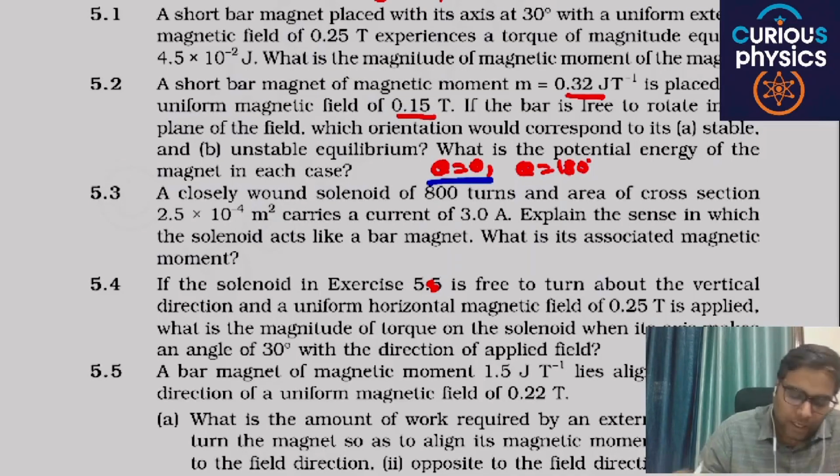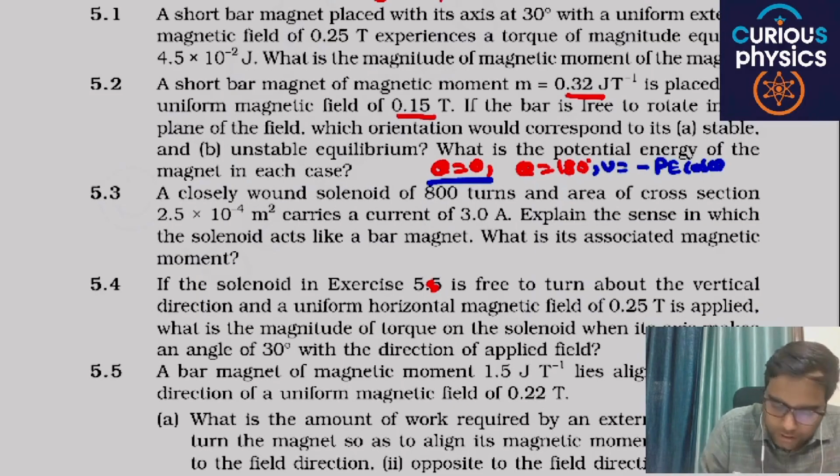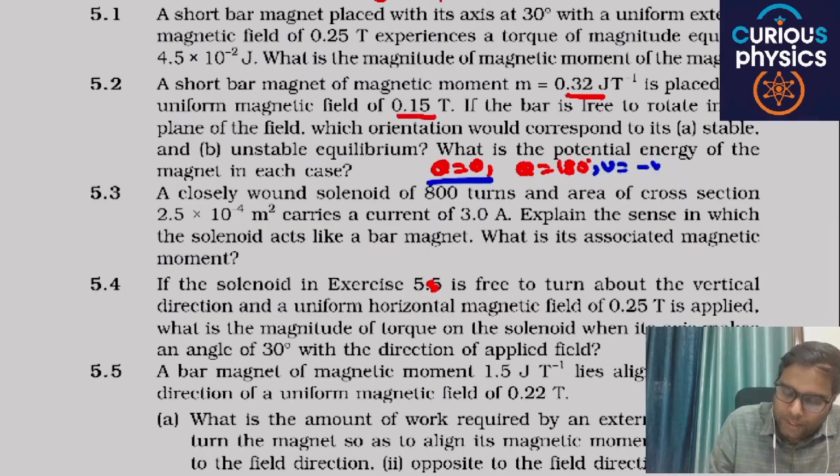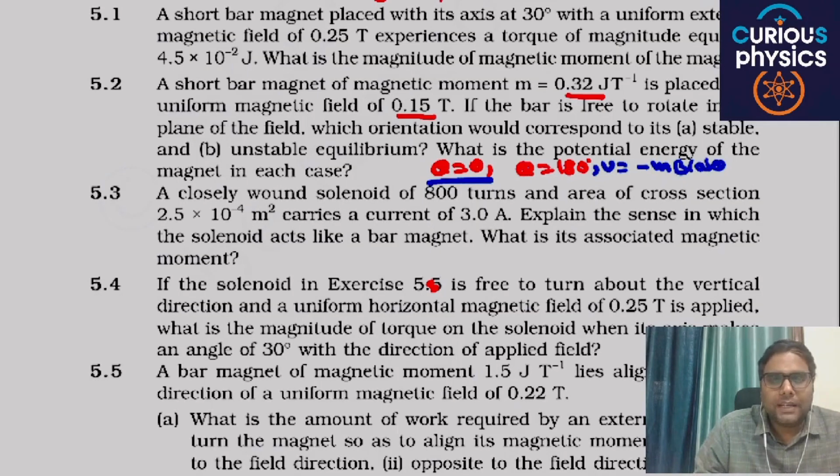And the formula is U is equal to minus pE cos theta. This is the formula of dipole moment in electric field. In case of magnetic field, the formula is minus mB cos theta. In the first case theta is 0, and in the next case theta is 180.